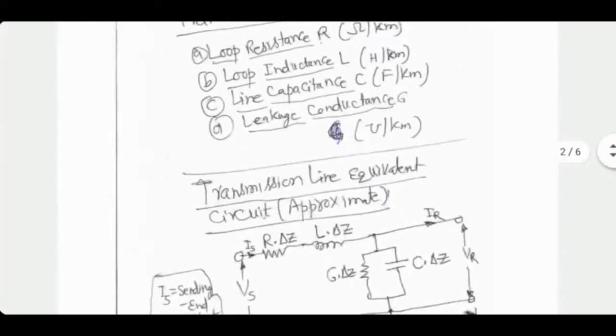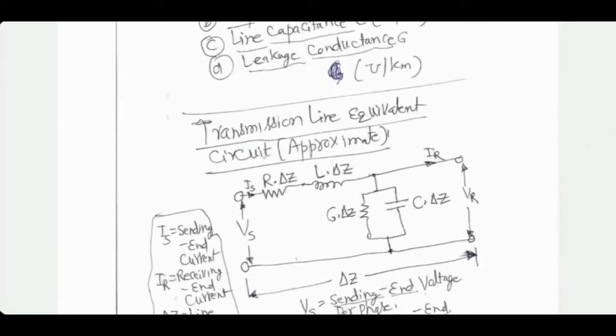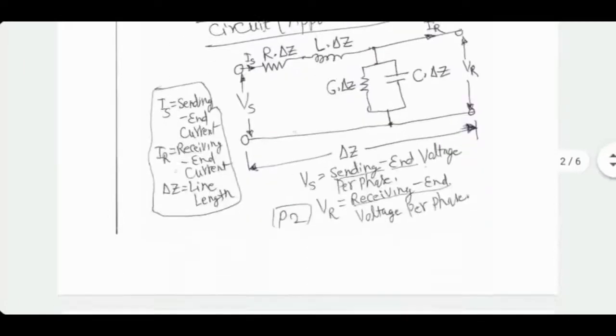Because in the equivalent circuit, you are multiplying the parameters by delta Z, the length of the line. So even if some parameter is small, if delta Z is large enough, the total effect will become noticeable.